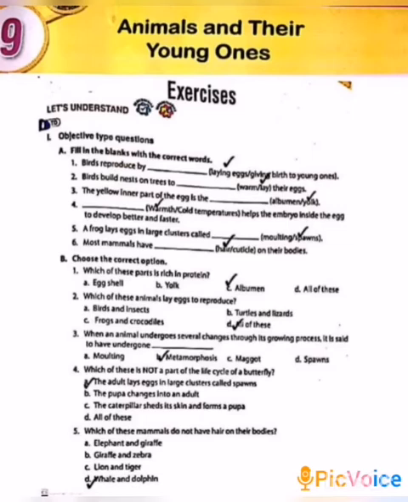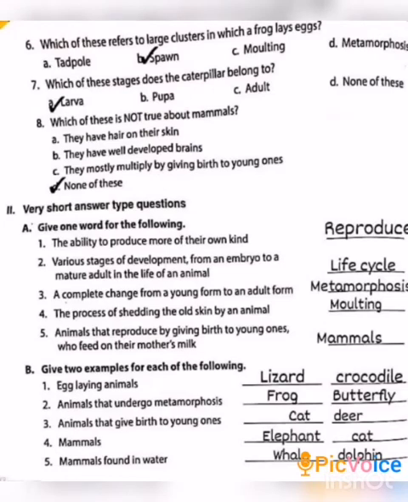Okay, fifth one. Which of these mammals do not have hair on their bodies? A. Elephant and giraffe, B. Giraffe and zebra, C. Lion and tiger, D. Whale and dolphin. The answer is D. Whale and dolphin. Sixth one, which of these refers to large clusters in which a frog lays eggs? A. Tadpole, B. Spawn, C. Molting, and D. Metamorphosis. The answer is B. Spawn.